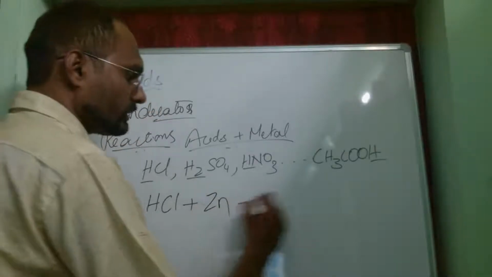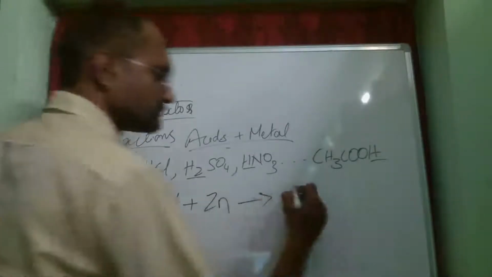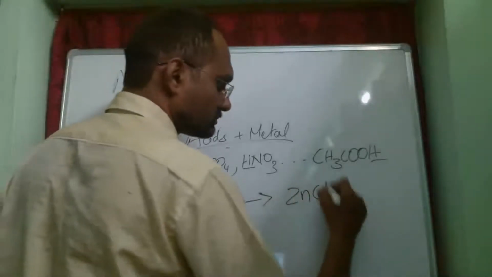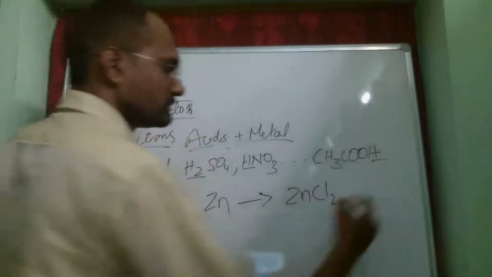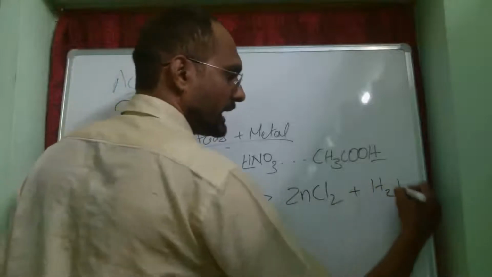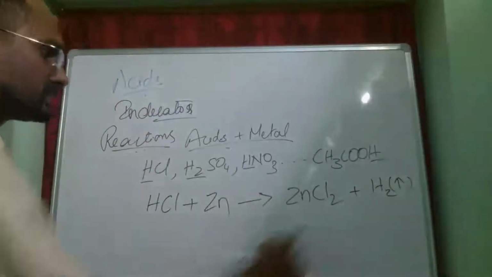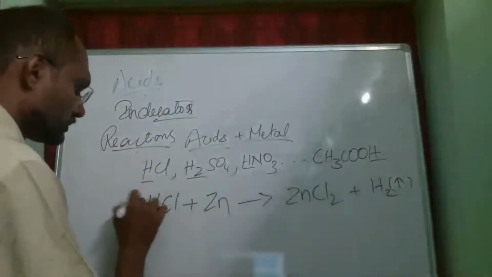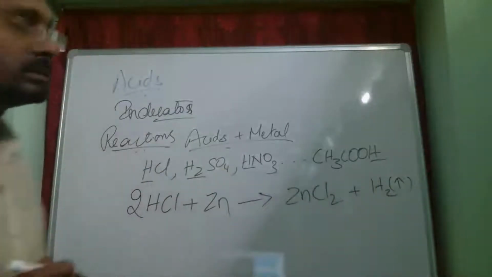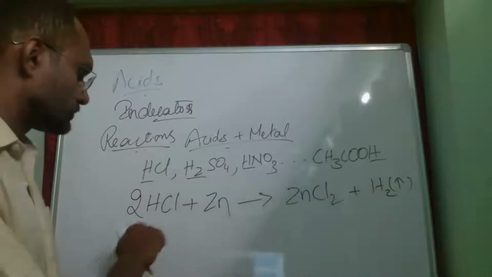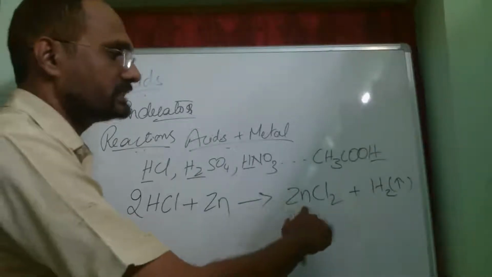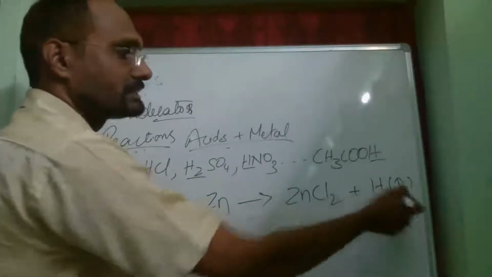Okay, it gives us zinc chloride and it gives off hydrogen gas. Let us try to balance this. I have two hydrogens and two chlorines, so I think this should be doing the trick. So we have 2 HCl plus Zn gives rise to ZnCl2 plus H2. So hydrogen gas is liberated.